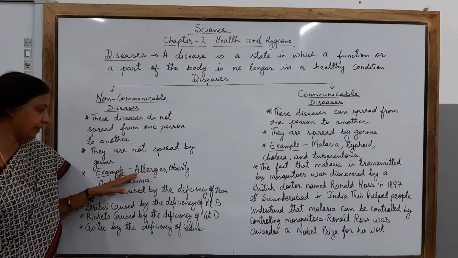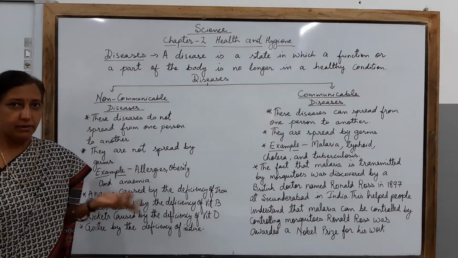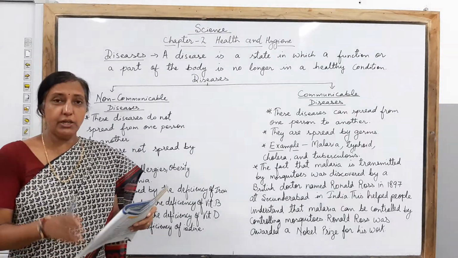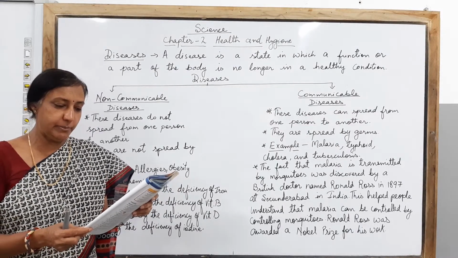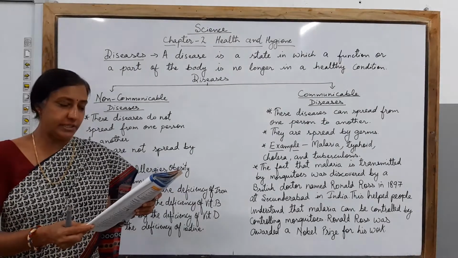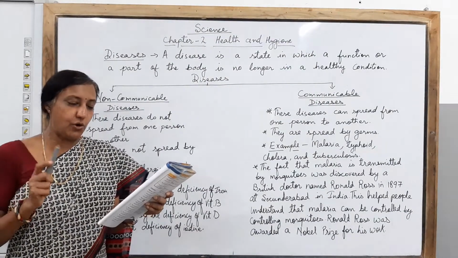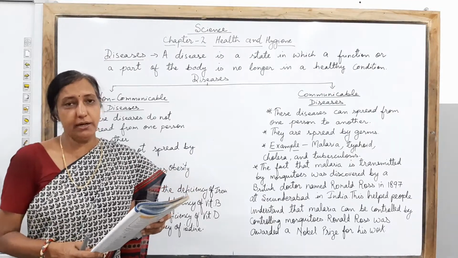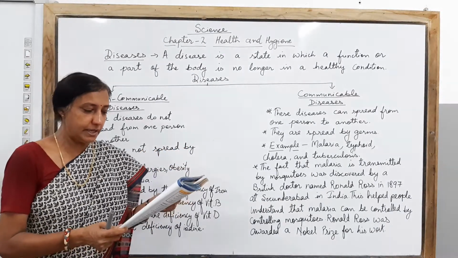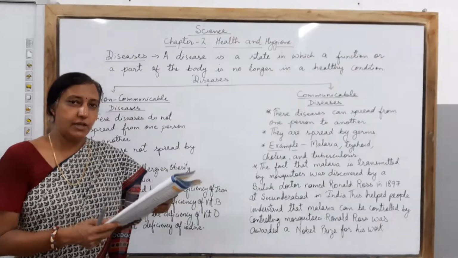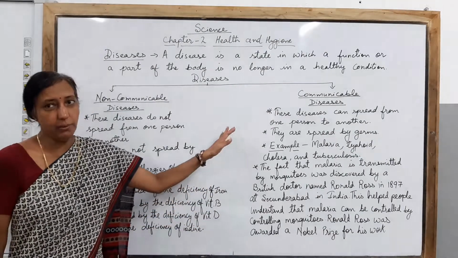Other diseases, children, you can say are allergies, obesity and asthma. In this case, what is happening, children, in obesity? Children, apart from deficiency diseases, there are other non-communicable diseases like allergies, obesity and asthma. And excess intake of fats and lack of exercise can cause obesity. So you can understand the obesity is the person is having excess intake of fats. So you should avoid taking excess amount of fats because it is not needed by our body.